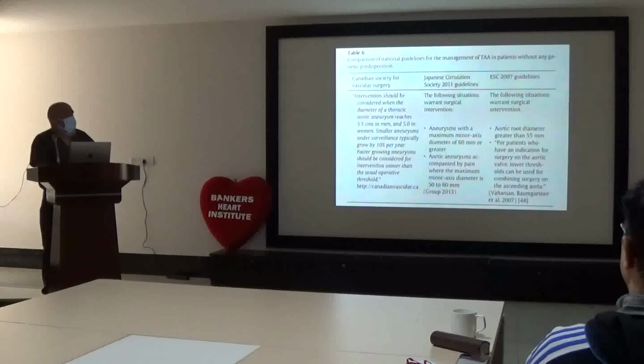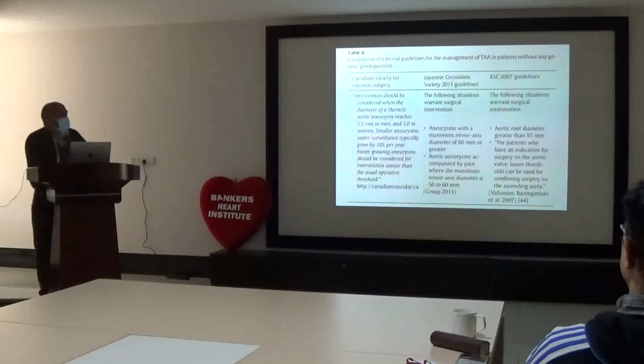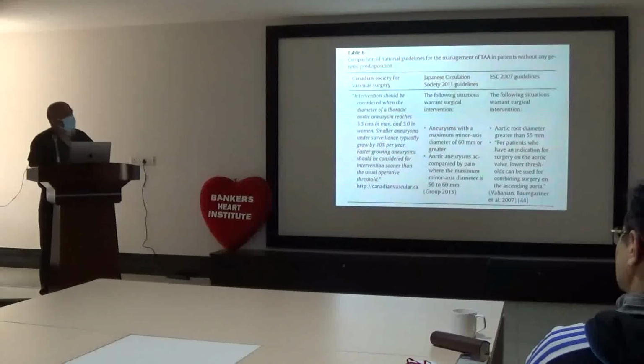Comparison of the national guidelines for management of aneurysm in patients without any genetic predisposition. Intervention should be considered when the diameter of the thoracic aortic aneurysm is 5.5 cm in men and 5 cm in women. Smaller aneurysms should come under surveillance; they typically grow by 10% per year. Fast growing aneurysms should be considered for intervention sooner than the usual operative threshold. This is for those without any genetic or other predisposition.